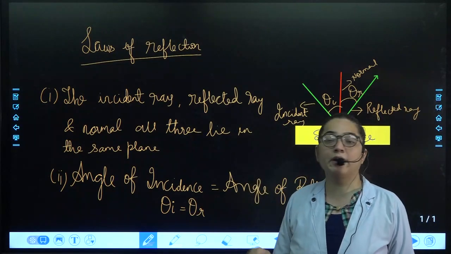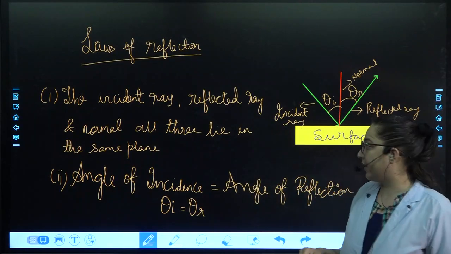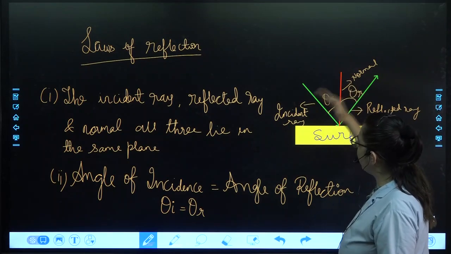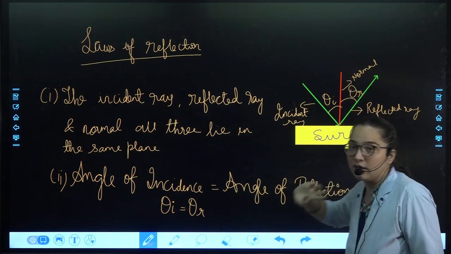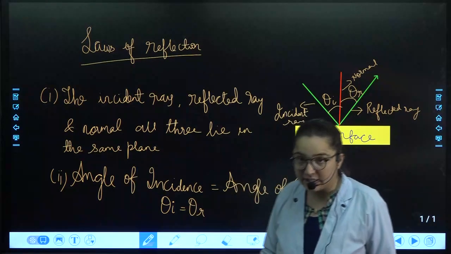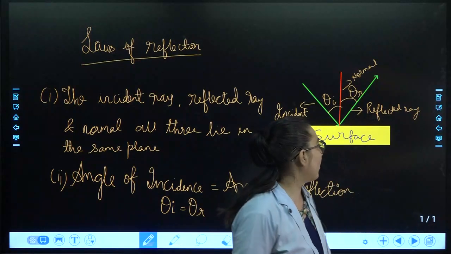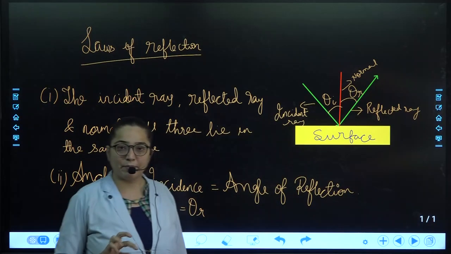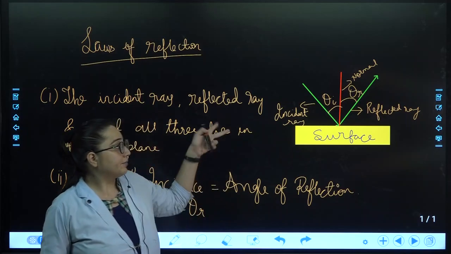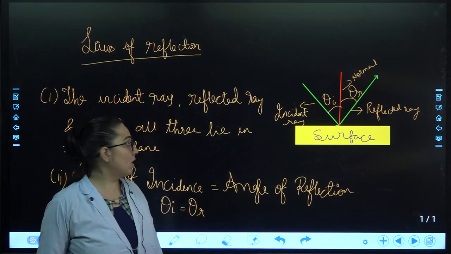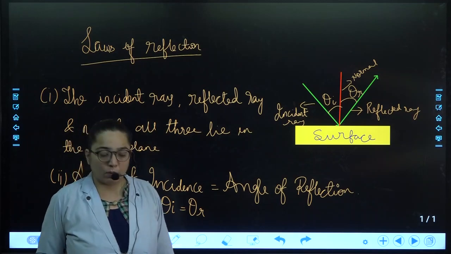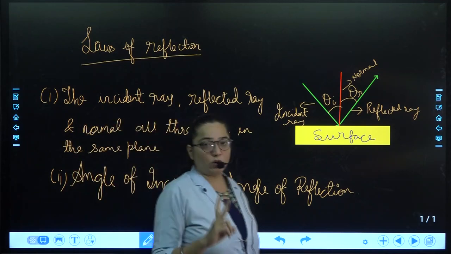Imaginary line which is drawn at the point of incidence at 90 degree. Now this normal and incident ray are making some angle which is called as angle of incidence. The reflected wave and normal are making some angle, that is called as angle of reflection.